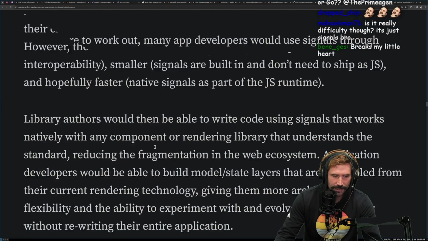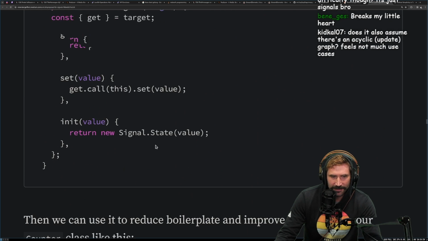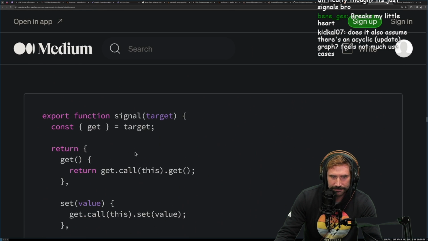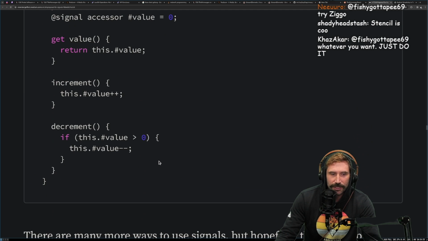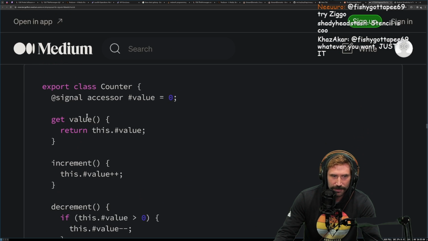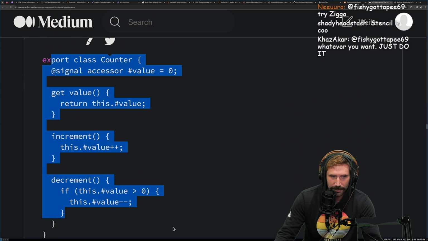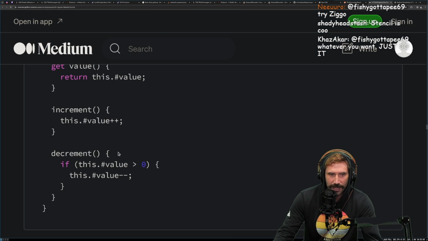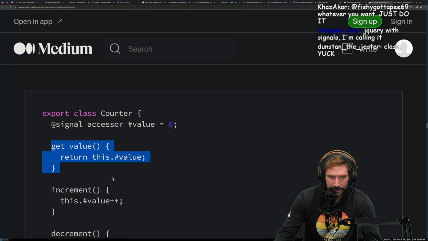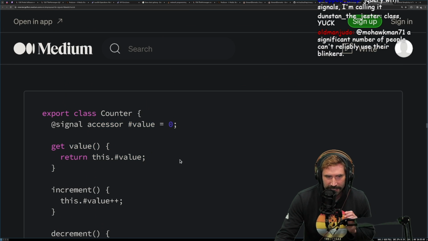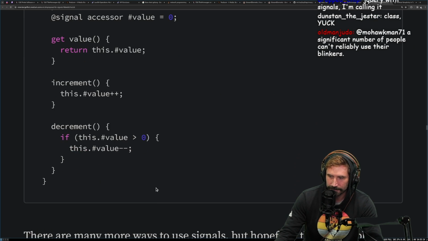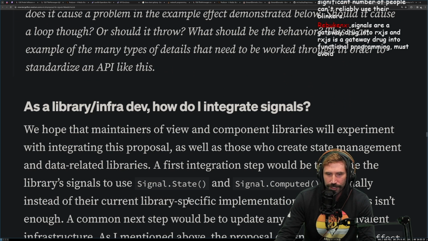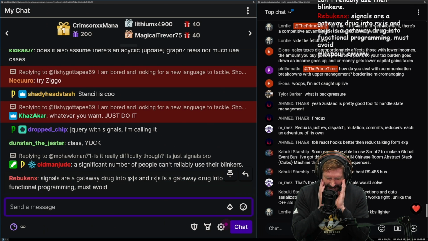As an app developer, how do I use signals? I think this is probably not really very interesting right now, but you get this. It's just going to be doing some sort of nice little counter. Oh, look at this beautiful counter we got going on here. We got even private variables. Look at that private variable, signal accessor value. Wow, that's quite the modifier. Class, yuck. Okay, well, I see enough for it right now.